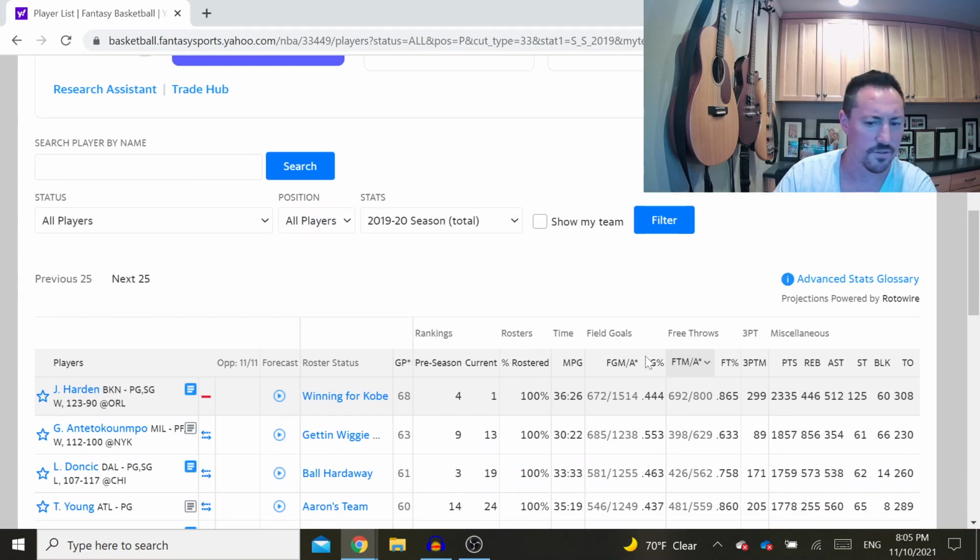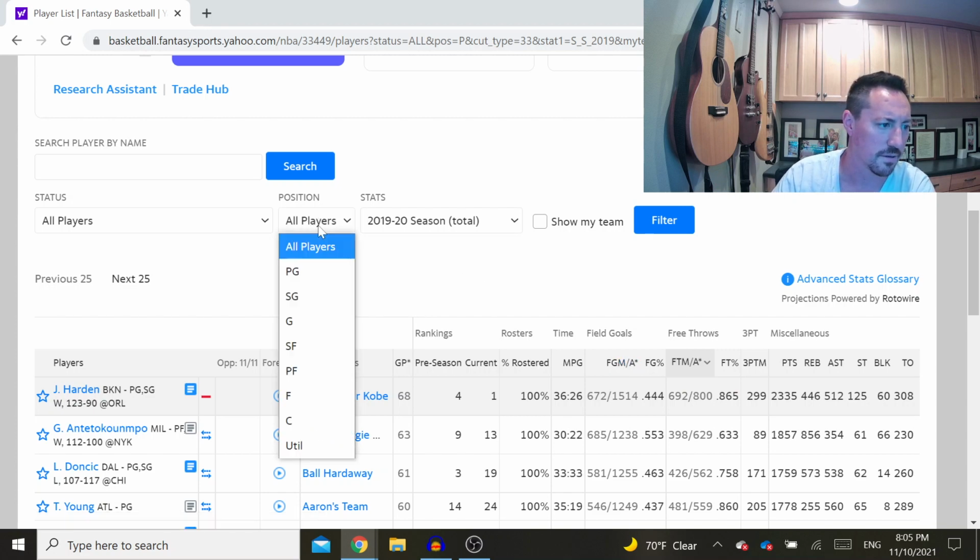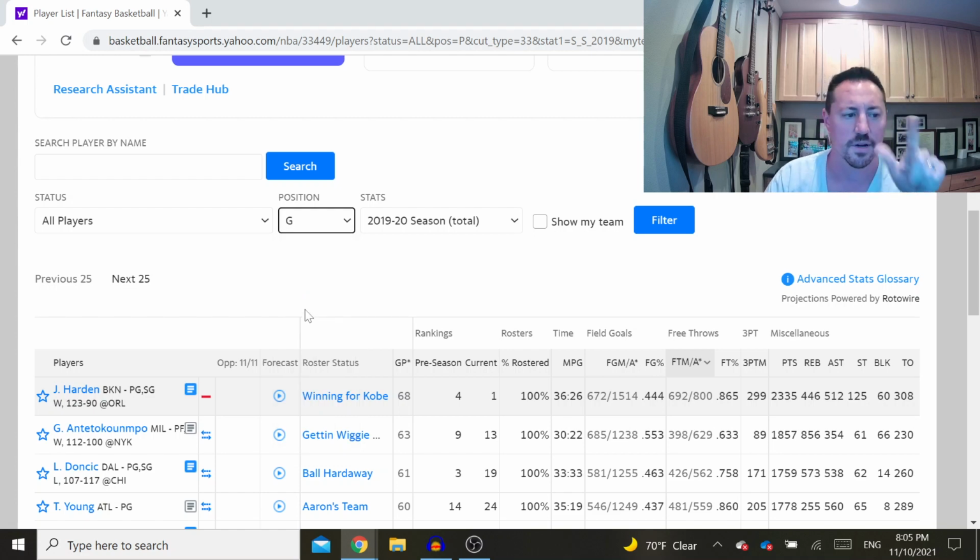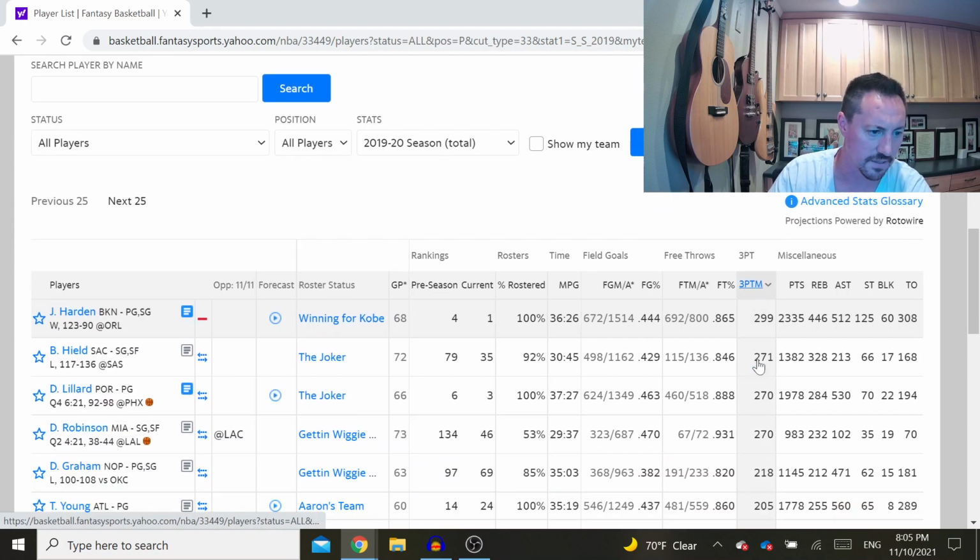So anyway, my strategy was guards that had a high field goal percentage, and also guards, I guess I could recategorize this for guards here, that might help. Guards that had a high field goal percentage, high free throw percentage, made a lot of threes, and also tried to get some steals and some assists as well as points. There's the term punting a category, where you realize your team's probably not going to be good at this category, so you just ignore it and you make up for it with the other categories. For me, the category I punted was turnovers. Usually guard heavy teams are going to be that way.